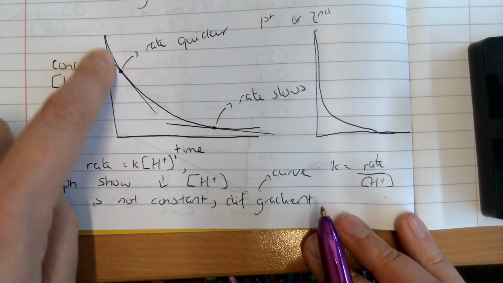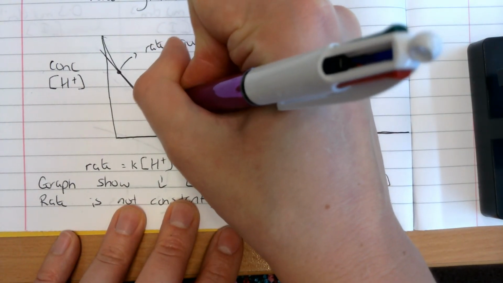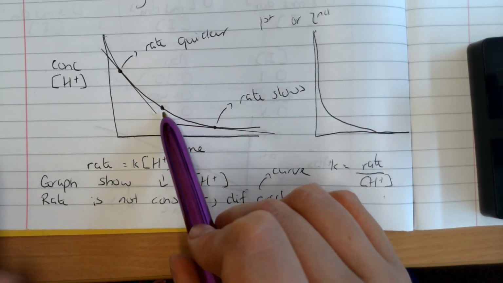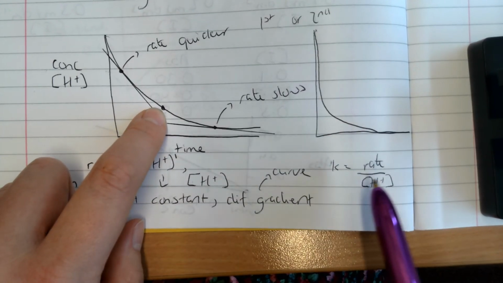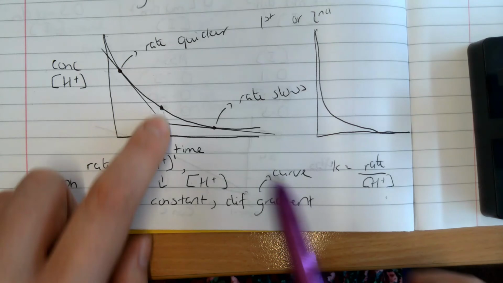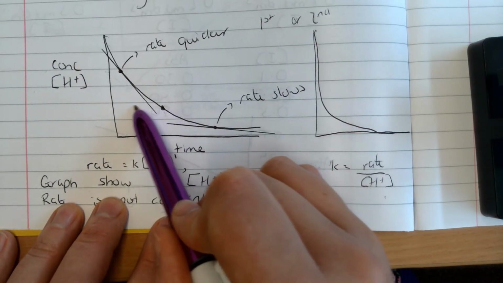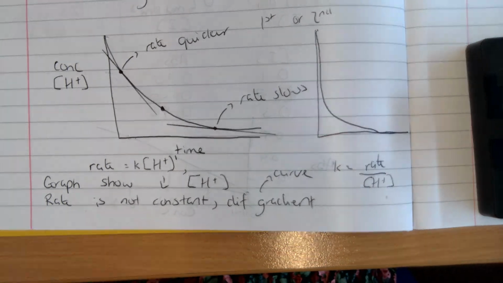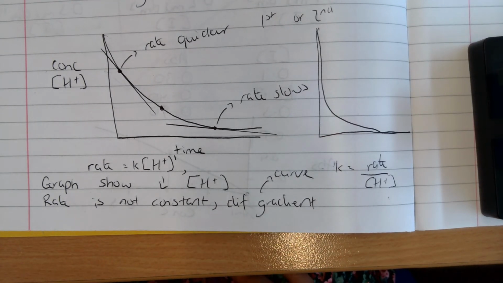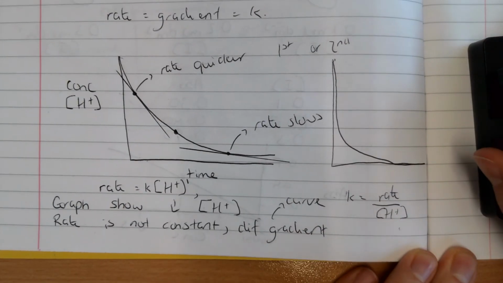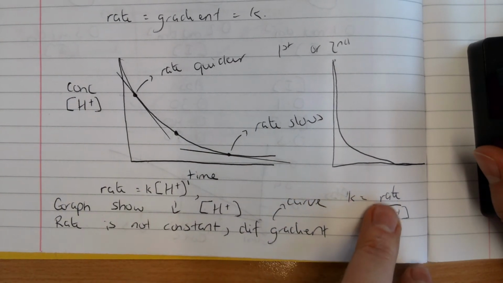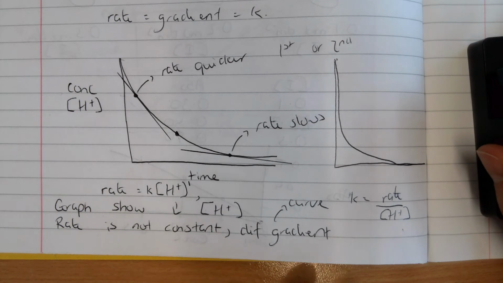So I could pick any time point on the graph, okay? I could pick this time point right here. I could draw myself a tangent, calculate the gradient of the tangent, and plug that number in for rate. And then for concentration, I would just move across, read the value from the y-axis, and plug that in for concentration. And in that way, I would be able to calculate K. Now, obviously that is a bit long because getting the rate involves getting the gradient, so drawing tangents. And luckily there is a quicker way.